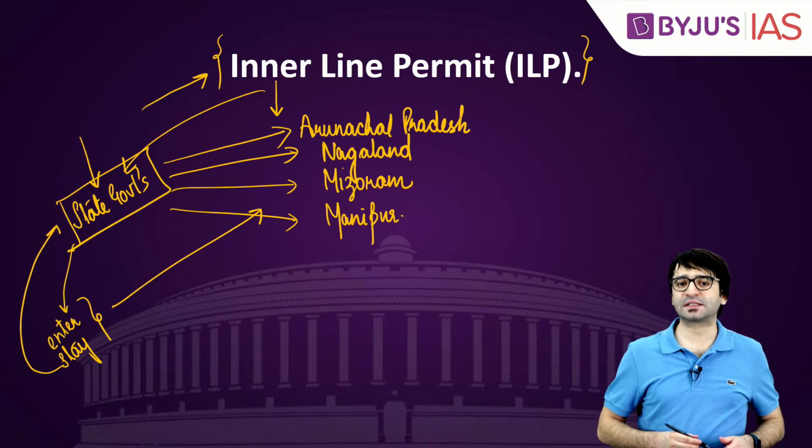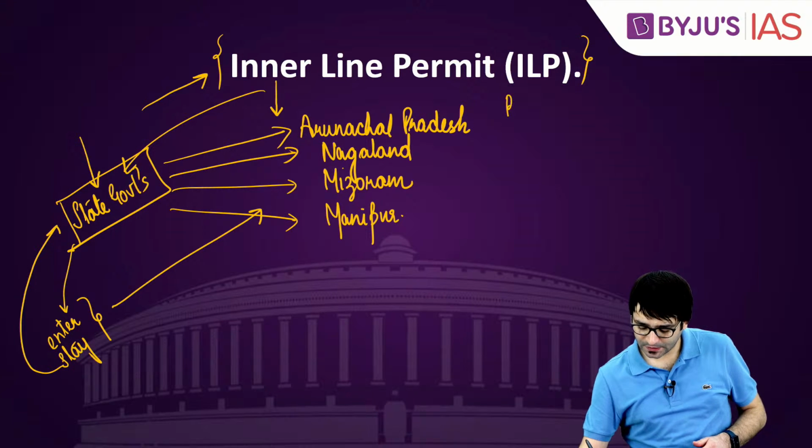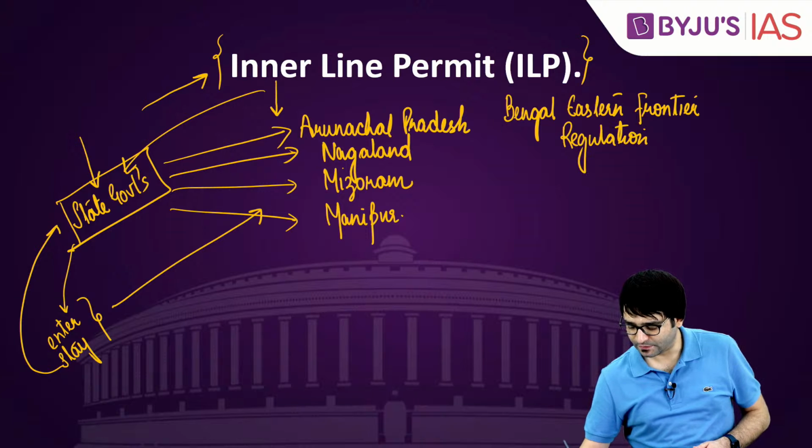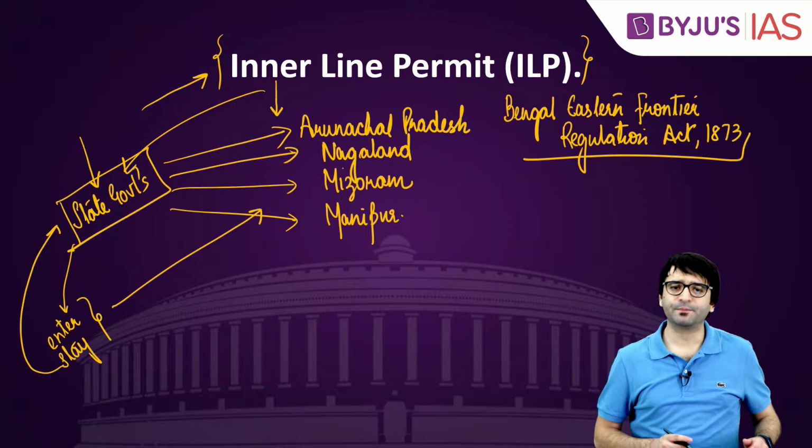And the origin of this inner line permit goes back to the Bengal Eastern Frontier Regulation Act of 1873.